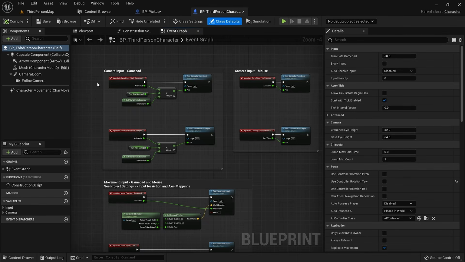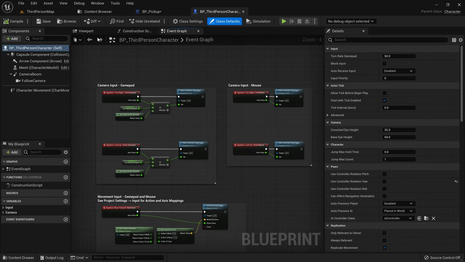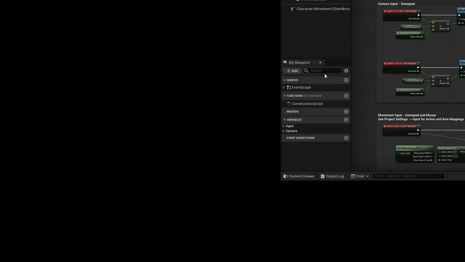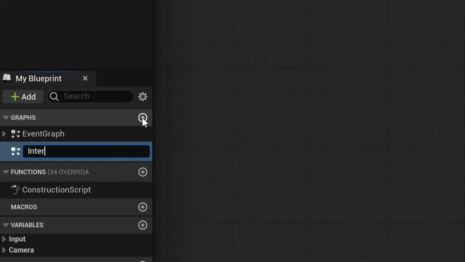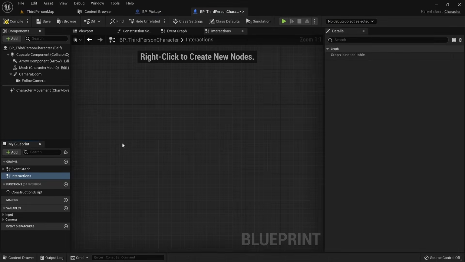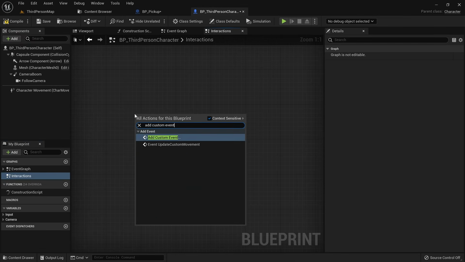Just looking around in this blueprint, you can tell that there's a lot more going on than in our own pickup blueprint. The event graph has a lot of movement logic, so if we add our own functionality here, things will become a bit unorganized. We can actually create another event graph by clicking on the plus icon over here and call it Interactions. Let's create an event that we want to trigger from our pickup. Right click and search for Add Custom Event and name it Collect Pickup.